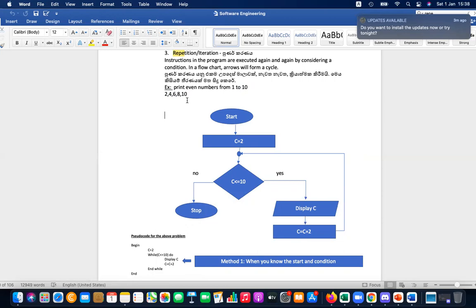This kind of question can be asked in the examination. Even though this prints 2 to 10, in the examination they can ask, what is the last value of z?